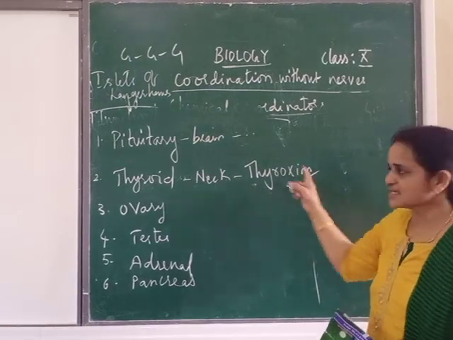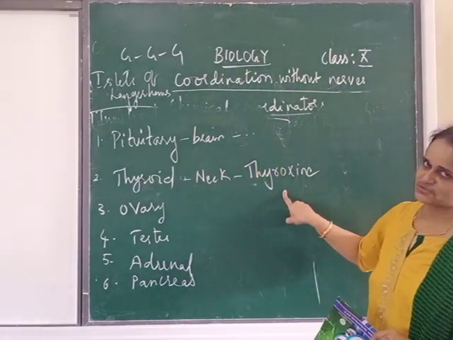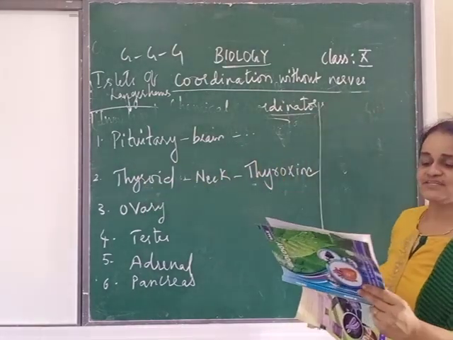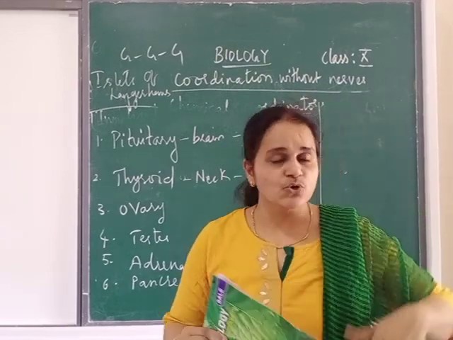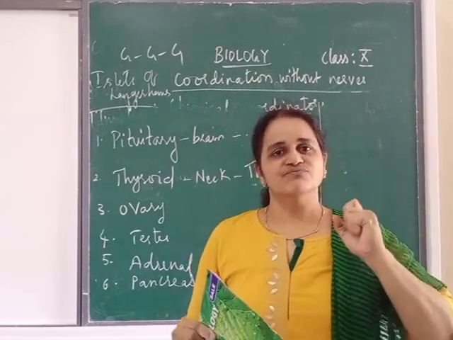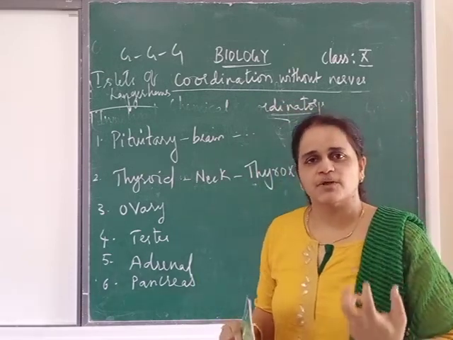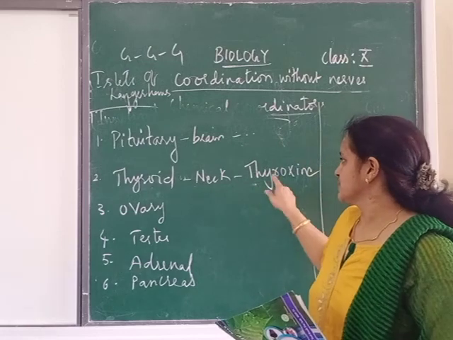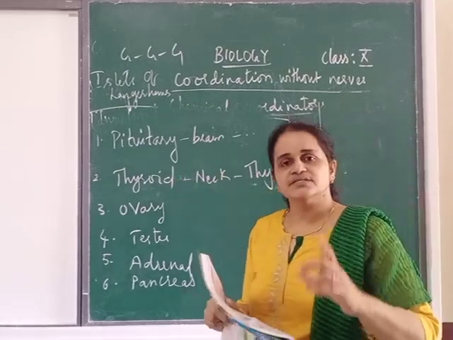So thyroxine is secreted by which gland? The thyroid gland. The thyroid gland secretes thyroxine. Now what is the role of this? General growth rate and metabolic activity. You grow because of which hormone? Thyroxine. The metabolism in your body takes place in the proper way because of thyroxine. And you know this thyroid is very important.